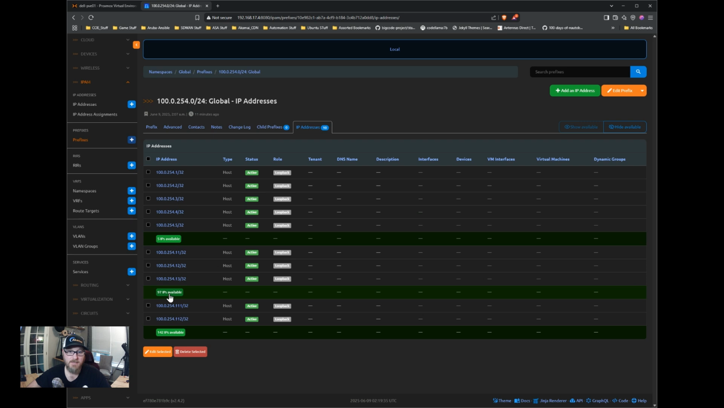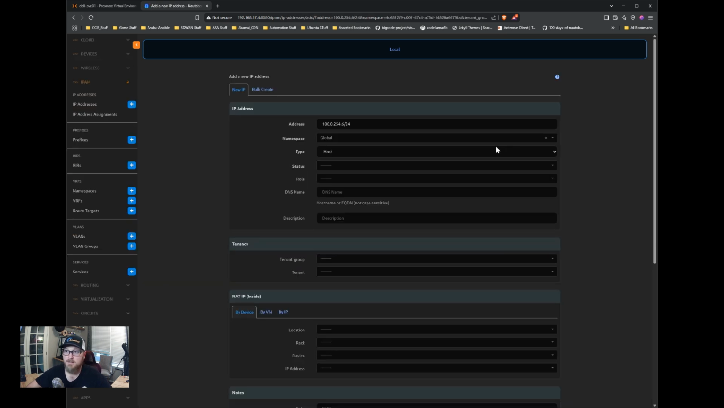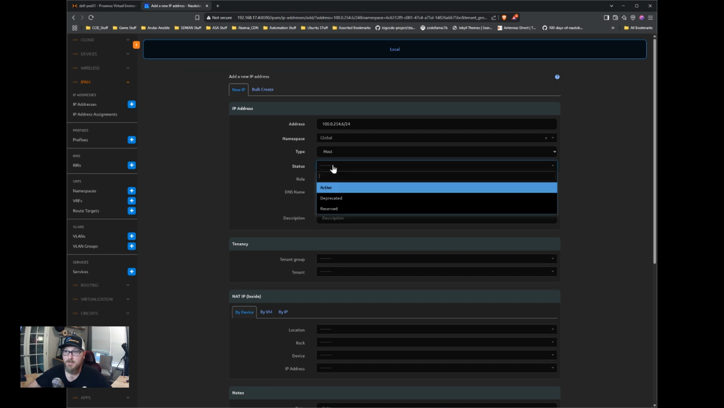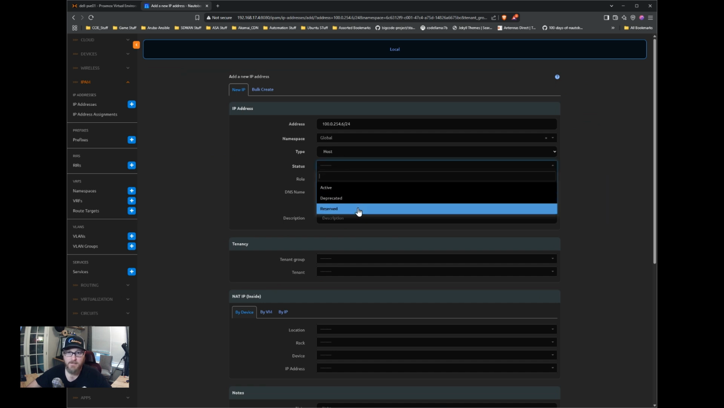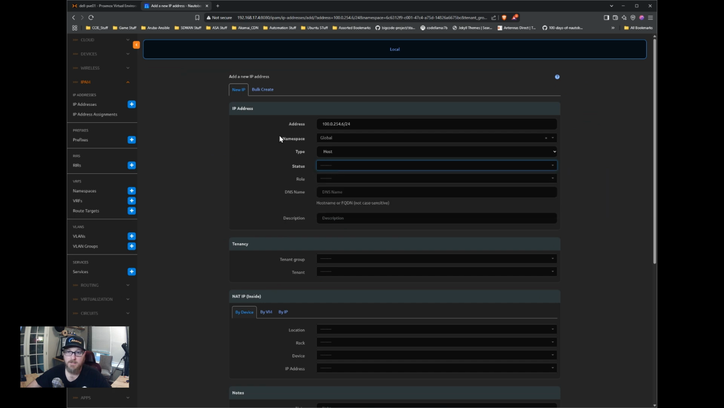And then what's nice is it will show you what IP addresses are available in between the ones you haven't used. The other thing you can do is if you need to, let's say, add a prefix that isn't active, well, you can pick that status here. So they have deprecated, reserved, and active available.